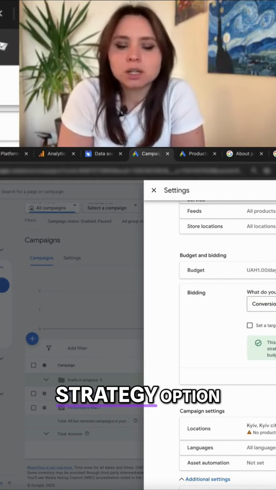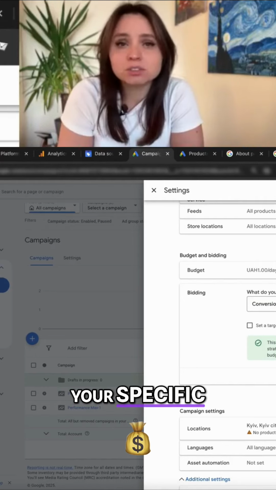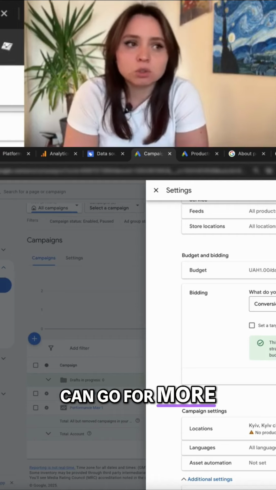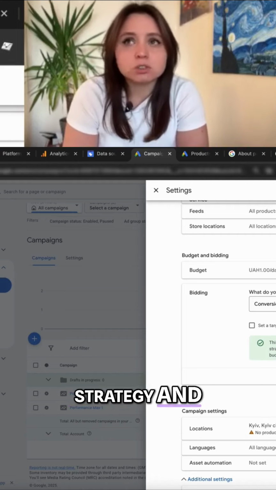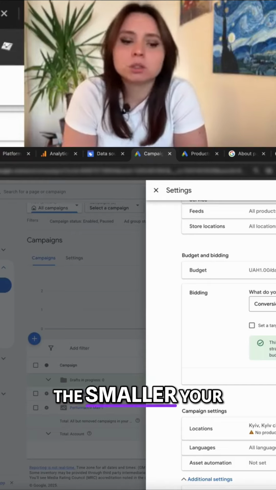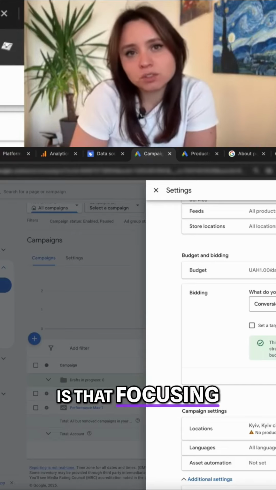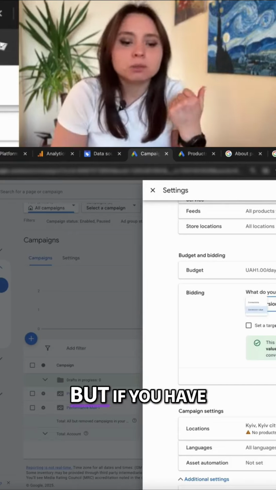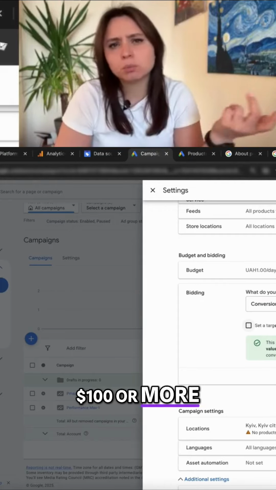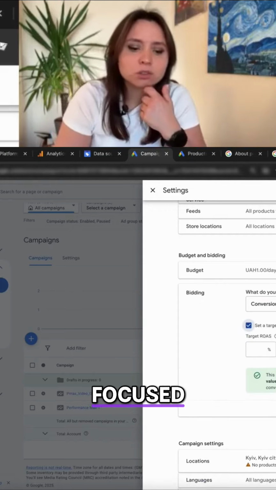To choose the right strategy option, we need to understand your specific budget capabilities. The larger your budgets are, the more likely you can go for more sophisticated strategy and targeting options, like focusing on return on ad spend. The smaller your budgets are, the more likely it is that focusing on conversions will suit you better. But if you have a more expensive bill, say it's $80, $90, $100 or more, most likely your strategy options will be focused on profitability.